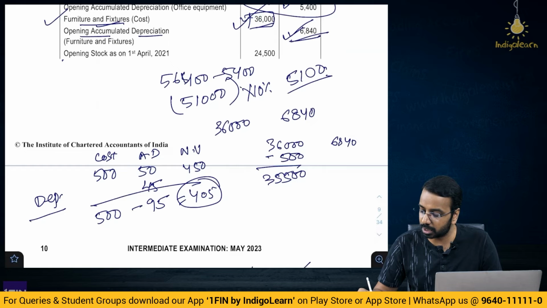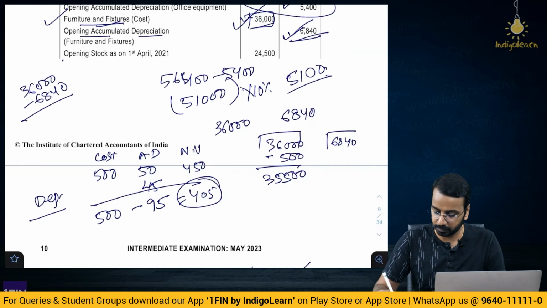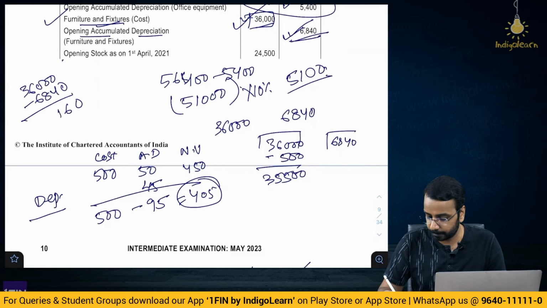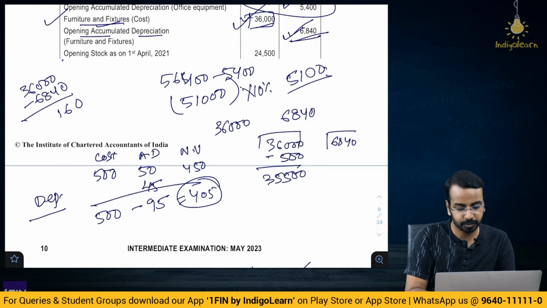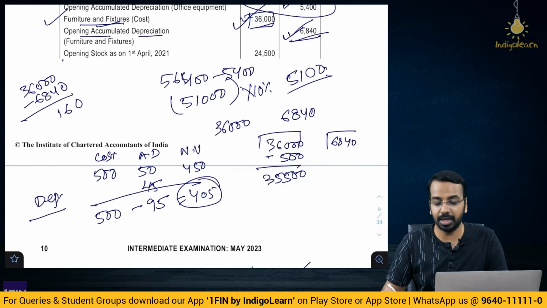Now, on this 36,000 minus 6840, how much is this? 29,160, and 35 minus 6 is 29, 2916.